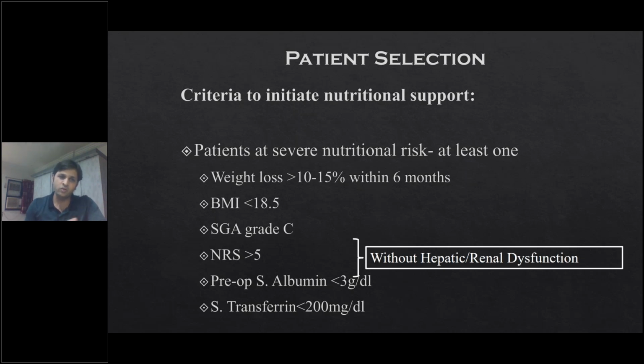So albumin and transferrin, as we all know, are negative acute phase reactants. So in cases of acute infective conditions, they might not reflect well. But the first two or three components will definitely help us segregate those patients who will need optimization. And as the screen shows, hepatic and renal dysfunctions will definitely show some amount of skewing on the albumin and transferrin levels. So these values may not accurately reflect their baseline nutrition status.